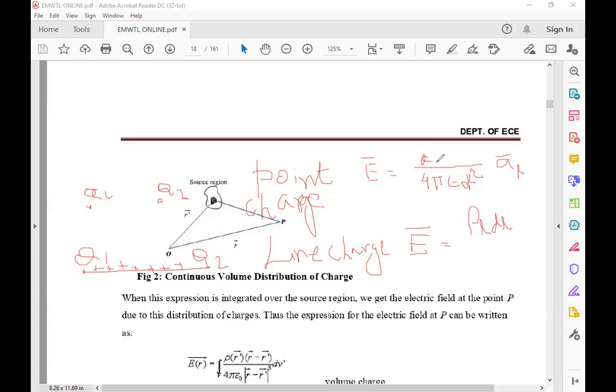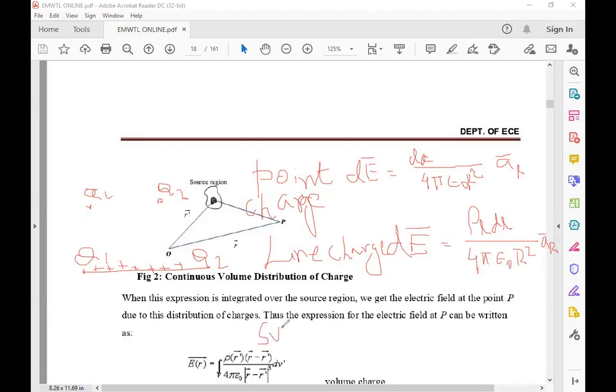That is dq, the differential line, or the differential electric field intensity, dE bar, is equal to rho L into dl by 4 pi epsilon naught r square into AR. We can take it as an integral.